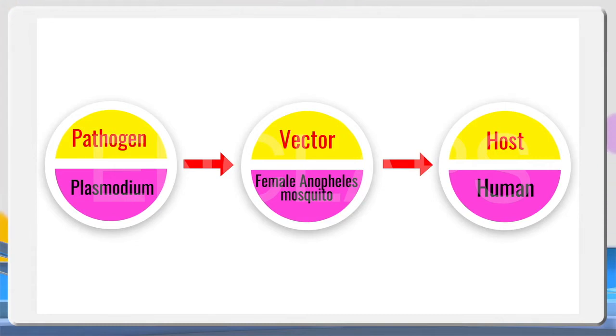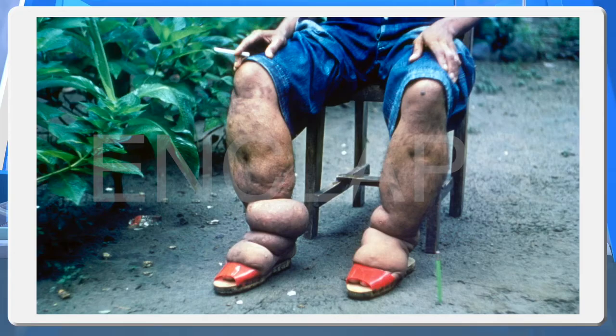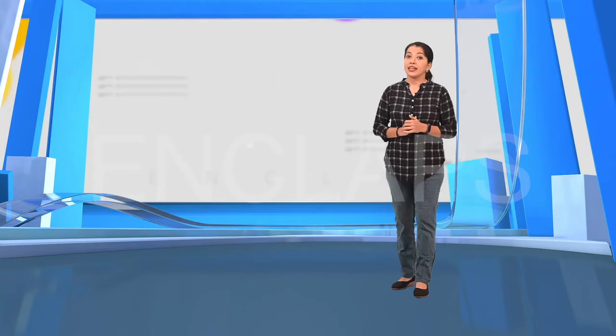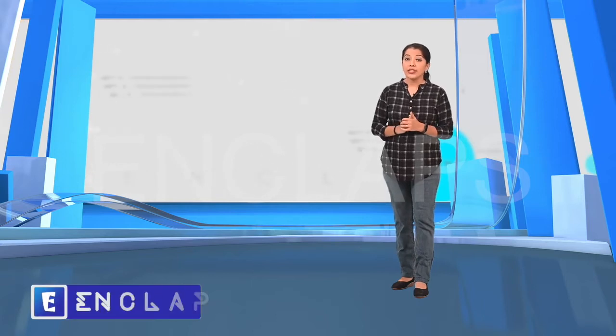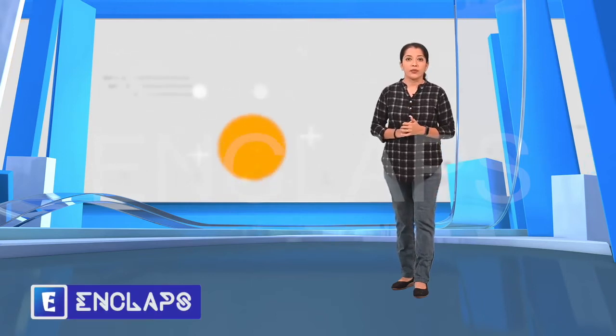The main symptoms of malaria include fever with chills and excessive sweating. Other symptoms include headache, vomiting, diarrhea and anemia. Look at this picture. Do you know what disease is this? Yes, filariasis, isn't it? Common to see in people suffering from this disease today.